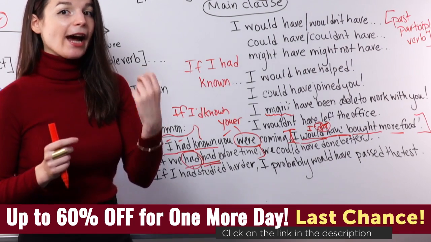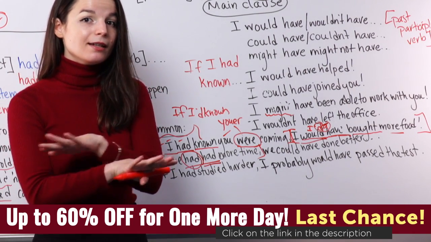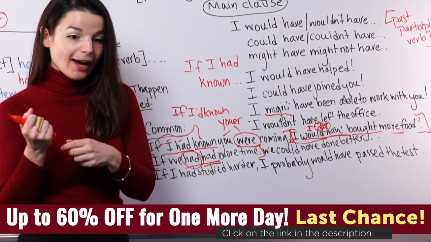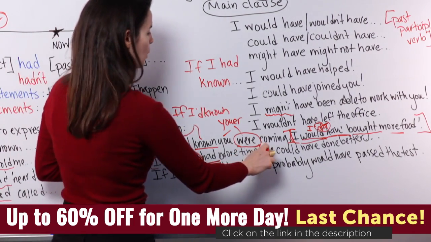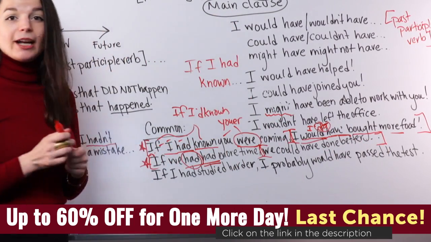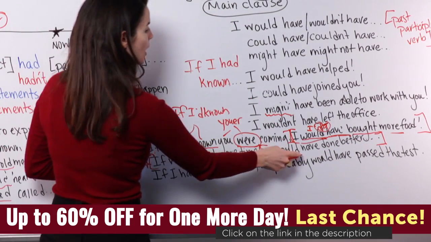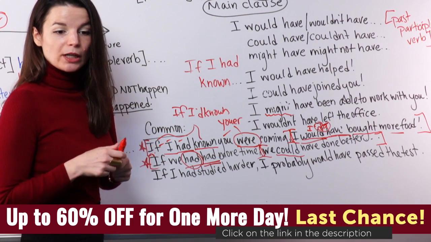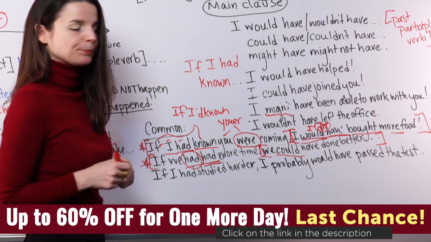If we had had more time, that means we did not have enough time, in other words. If we had had more time, we could have done better. We could have done better. So here I'm using could to express simple possibility. We could have done better.